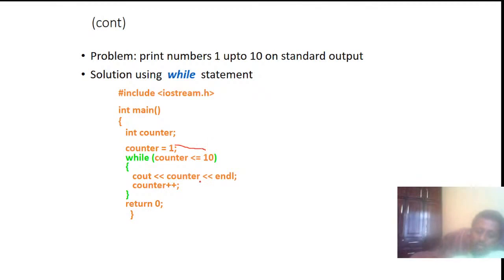The output also displays the value of i. If i is 11, then less than or equal to 10 is false. So the execution goes out of the braces and returns 0.